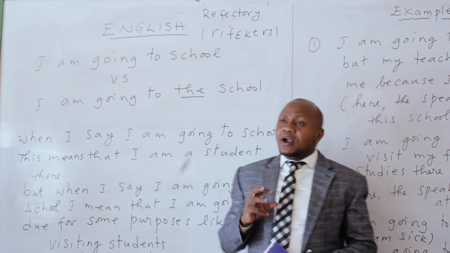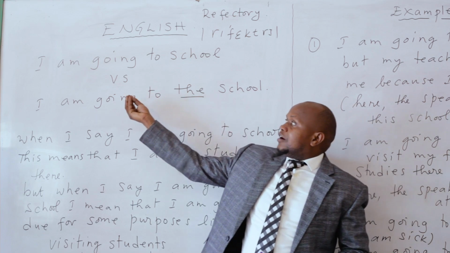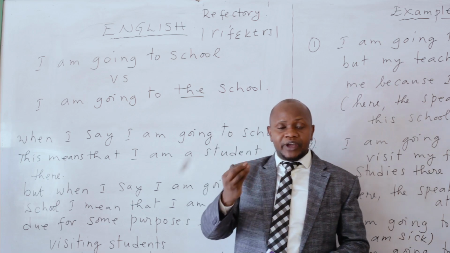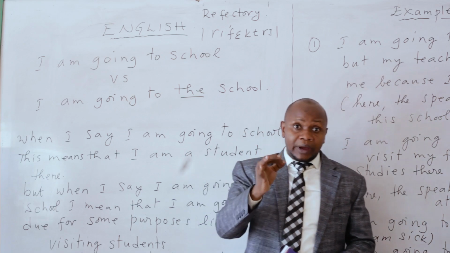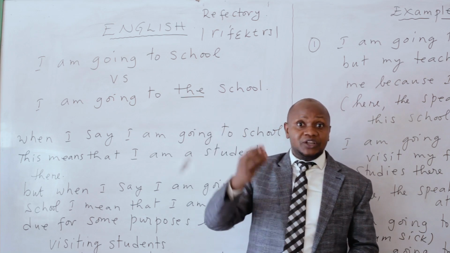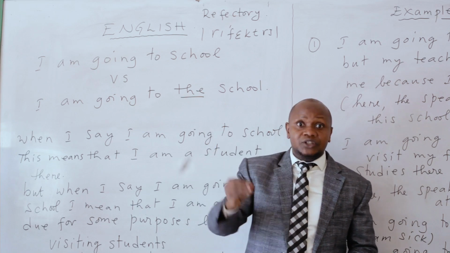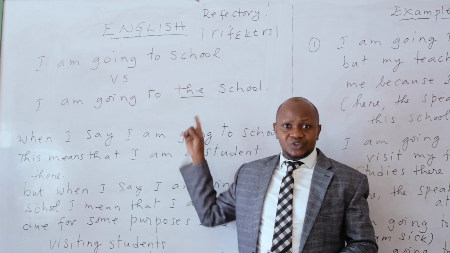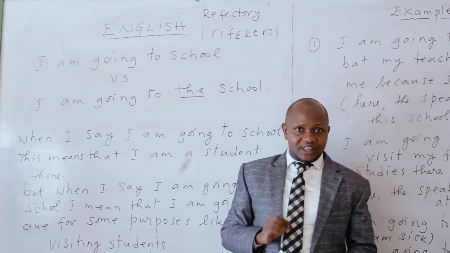Nice. Then now we are going to see how to use "I am going to school, I am going to hospital, I'm going to prison," and "I'm going to the school, I am going to the hospital, I am going to the prison." Where is the difference between the two sentences? We are going to see that.